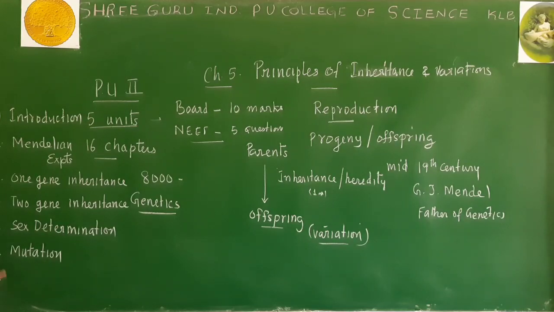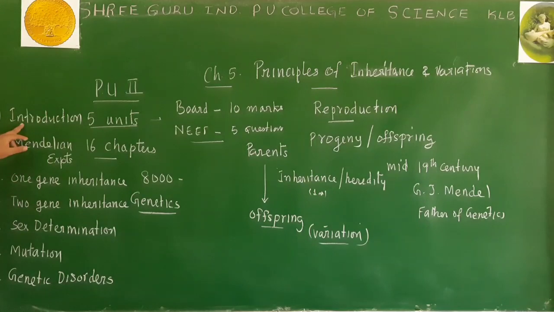In addition to that, there is a seventh subtopic in this lesson, that is called genetic disorders. About the genetic disorders: if any change happens in the chromosome or gene, what will happen to that individual? That is called genetic disorder. So around 7 points we are going to discuss in this chapter, chapter number 5.